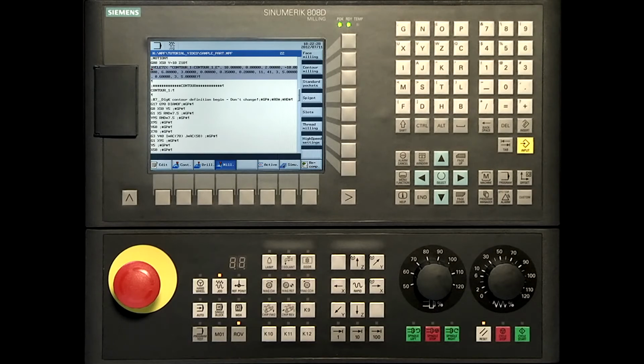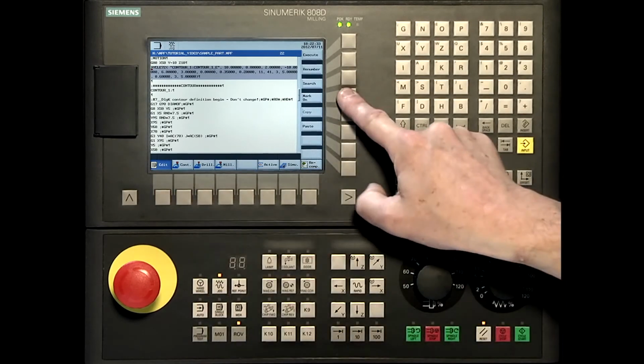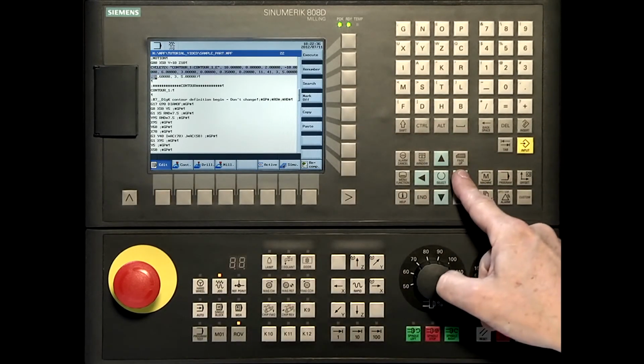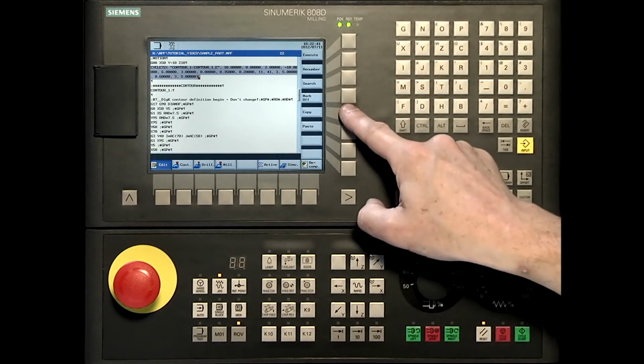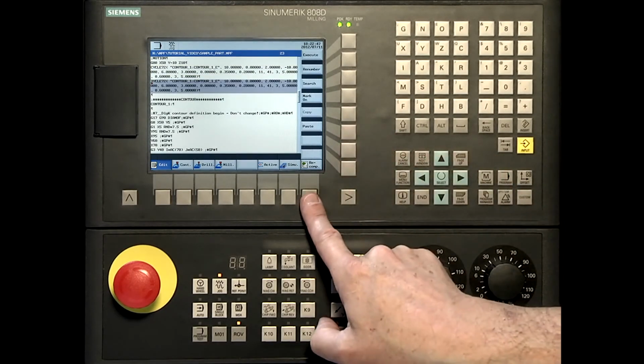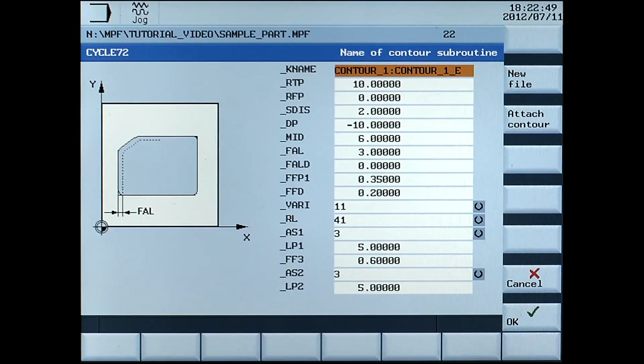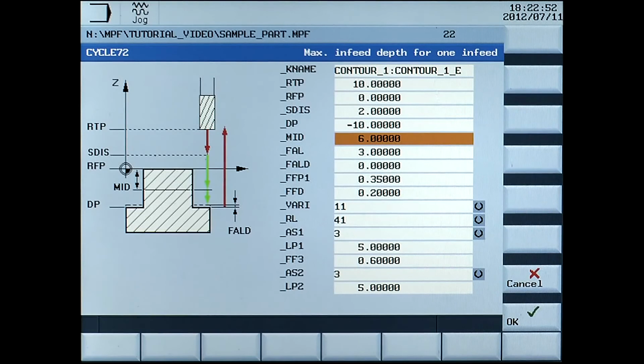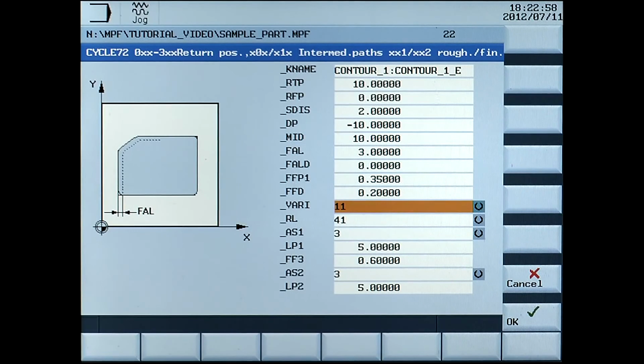We will show you how to use the mark, copy and paste function in edits. MID, 10 millimeters. Vary, select 12. Confirm the data with OK.